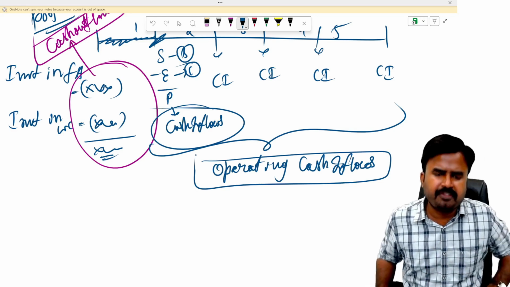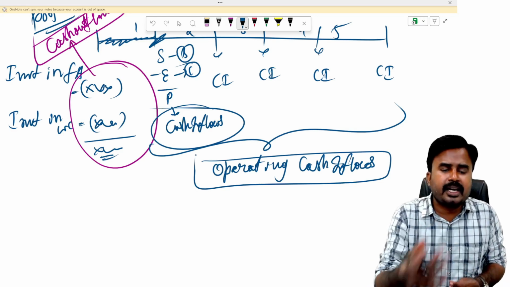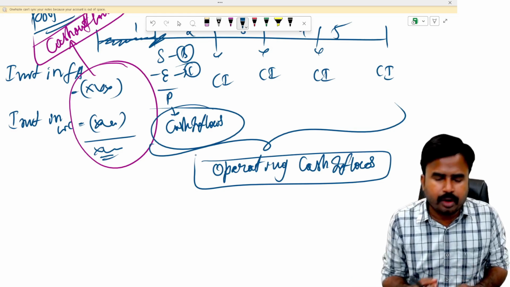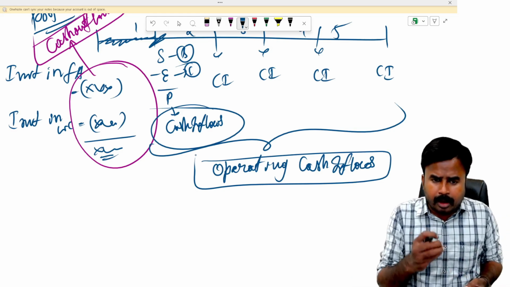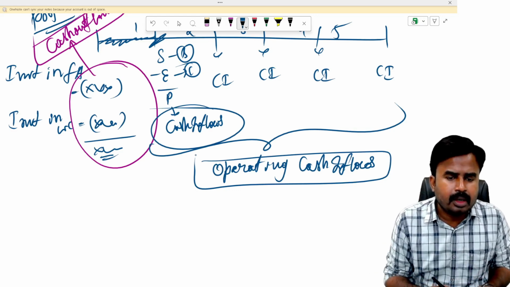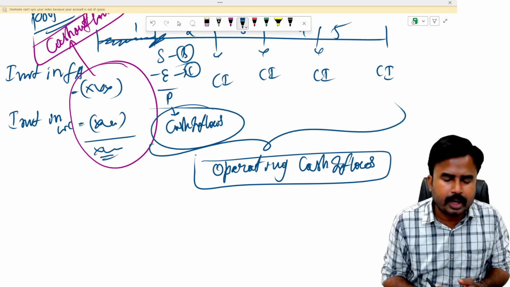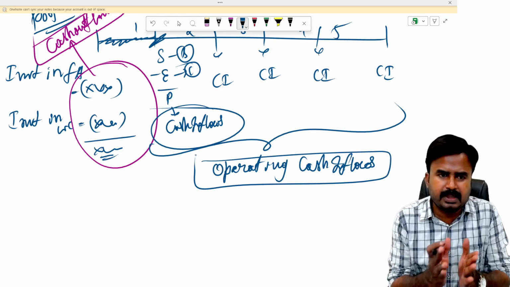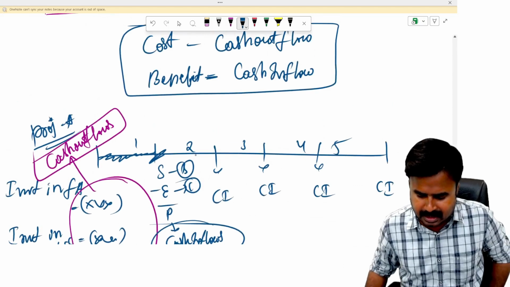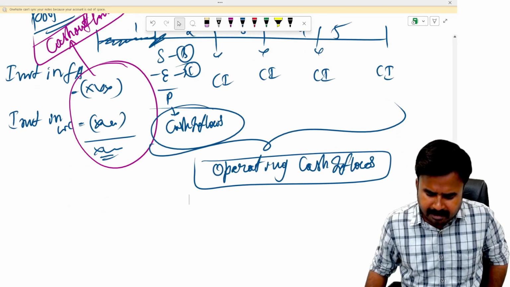If you are a manufacturing concern, manufacturing operations. If you are a trading concern, operations related to your trade, nothing but buying and selling. And if you are running a hospital, then your operations are the revenue generated from your OP and regular operations, like that. See, this is purely related to your business operations. The nature of business operations will generate these operating cash inflows. So these operating cash inflows will be generated throughout the project life.